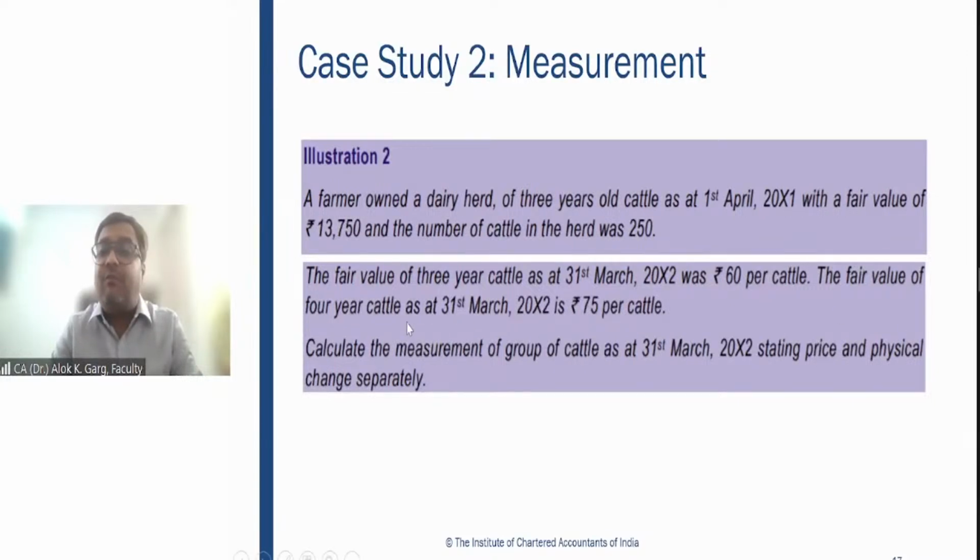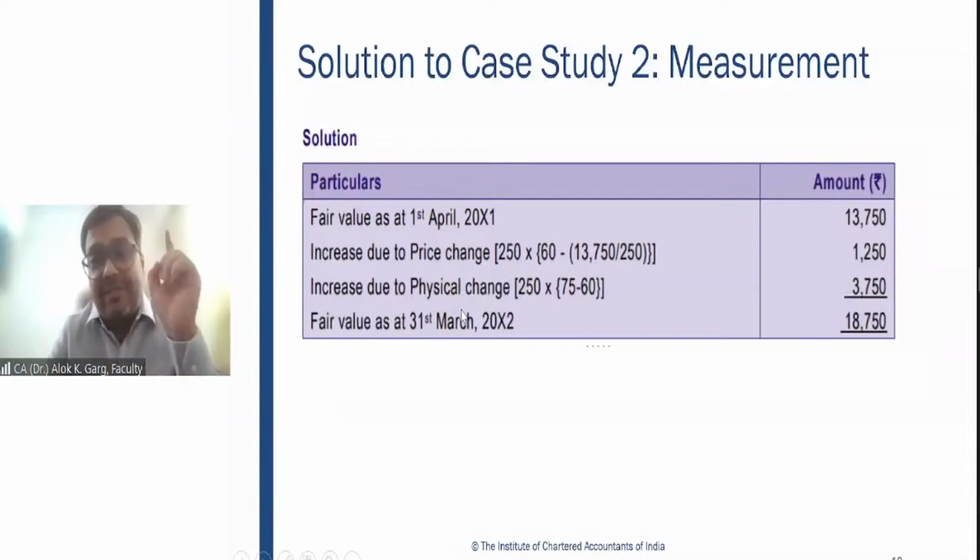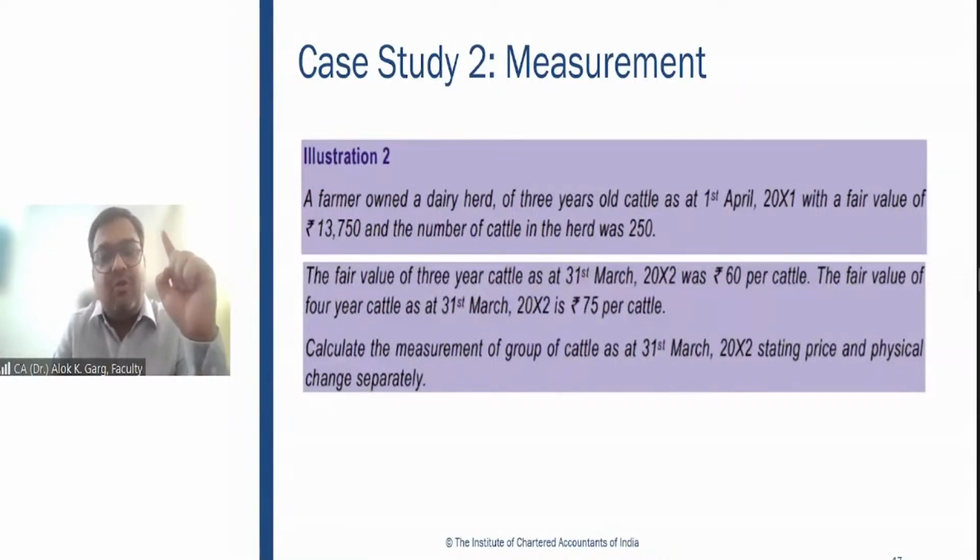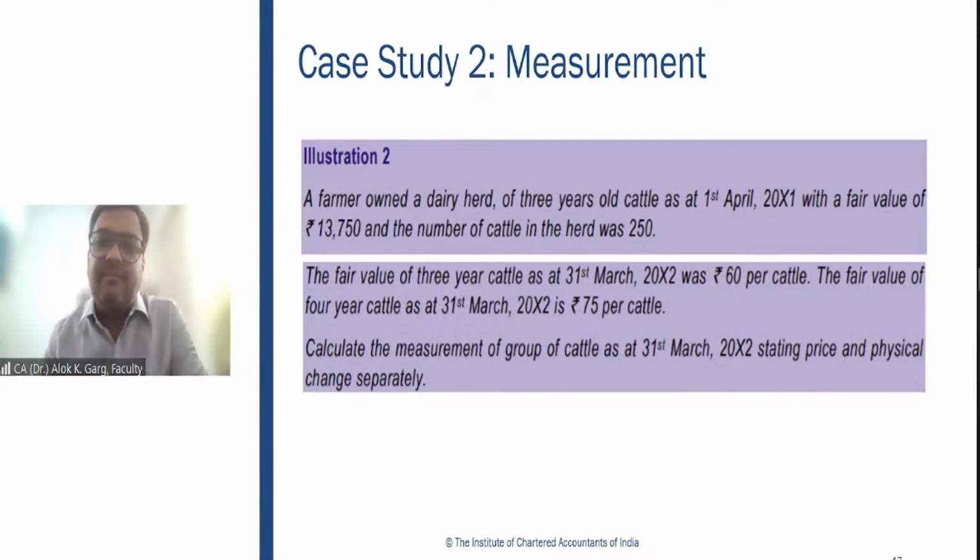The fair value of the 4-year cattle. See, on 1st April 2001, what was the age of these cattle? The age of these cattle was 3 years old, right? After 1 year, on 31st March 2002, what is the age of these cattle? They become 4 years old.